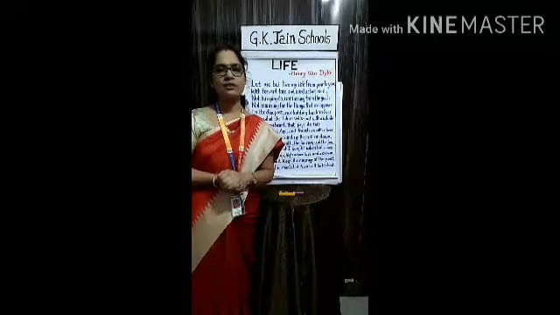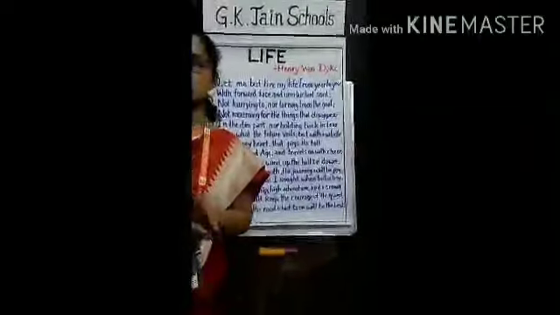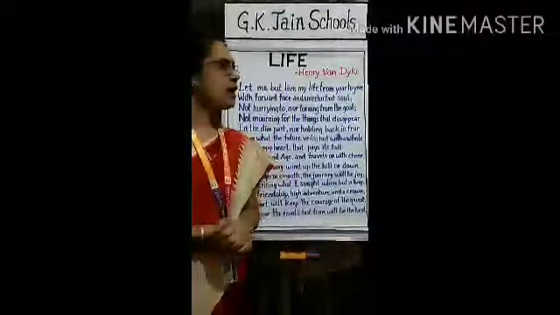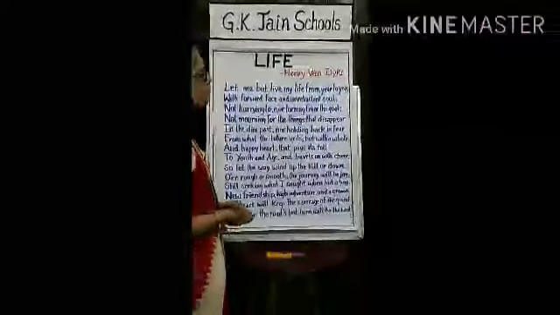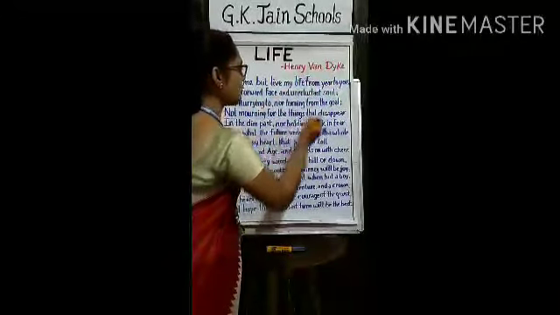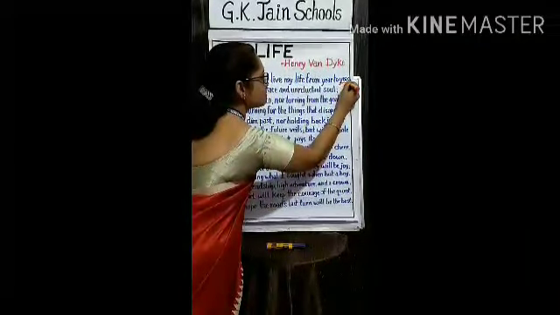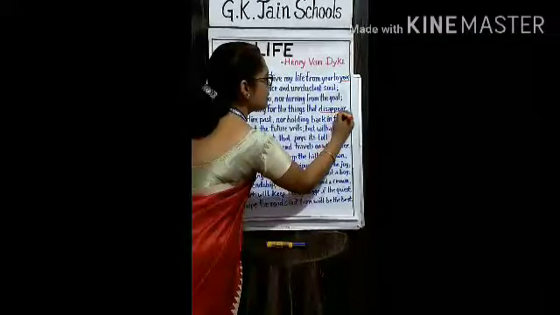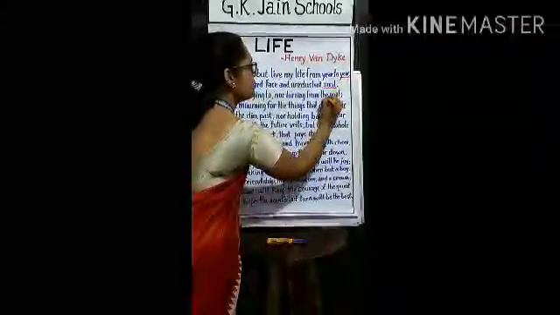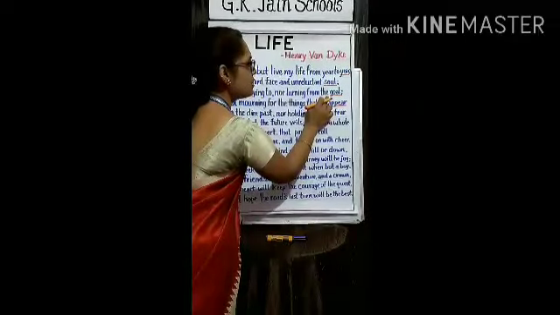First, let us identify the rhyming words in this poem. What do you mean by rhyming words? The similarity of sounds in the words at the end of the line in a verse is called a rhyme. In this poem, the last words in the first line, year, and the fourth line, disappear, are rhyming words. Similarly, the last words in the second line and the third line, soul, goal, are the rhyming words.